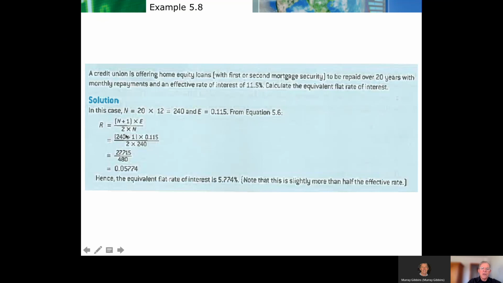So 240 plus 1 times the effective rate of interest, 0.115, divided by 2 times the number of periods. And we get a flat rate of interest. We are expecting the answer to be lower, it's almost half. 0.057745, 0.0774 is pretty close to the equivalent flat rate of interest.